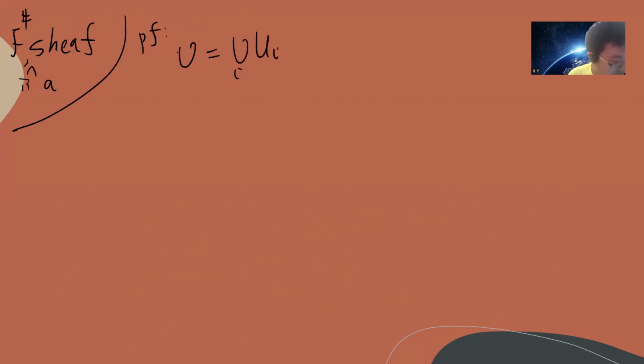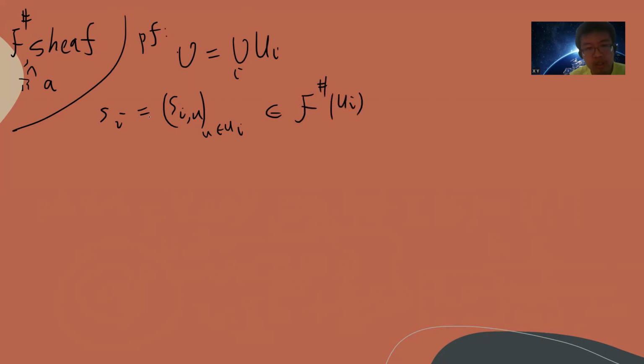And so we take si. We can take si, right? So si is a siu. Remember that u belongs to ui, because the product set is between the f sheaf. Then first, we need to say that if they agree on each other, then there will be a restriction.